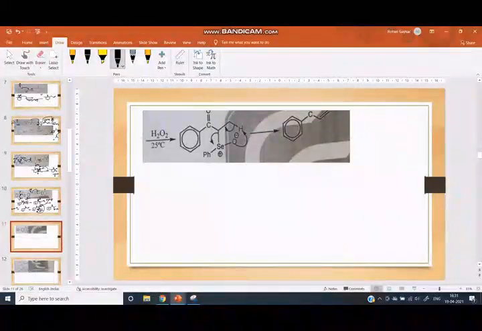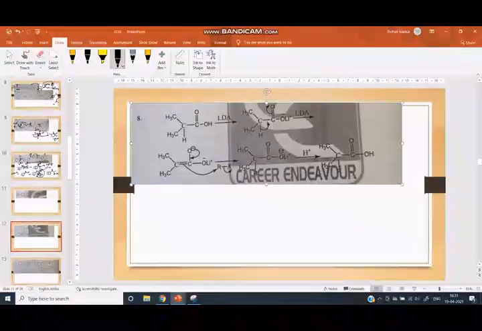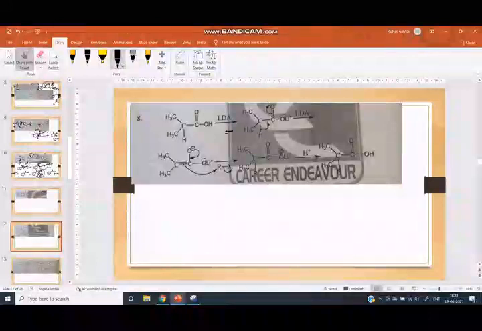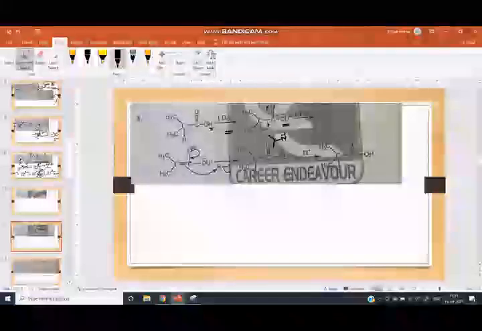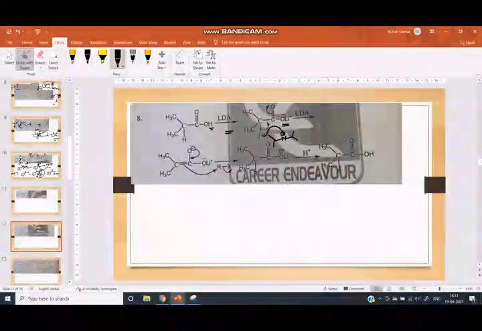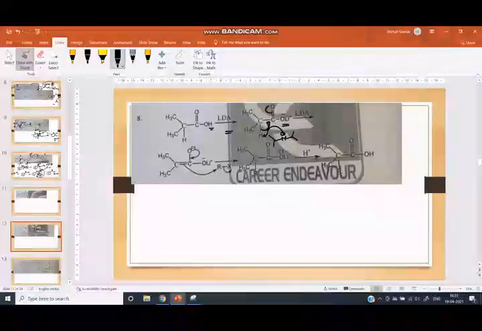Now we can see the next reaction. Here LDA is the base. It first takes this acidic proton. Here O minus Li is formed. Then LDA takes this proton and it undergoes enolate formation. This is the enolate. It takes this proton and here the enolate is formed.